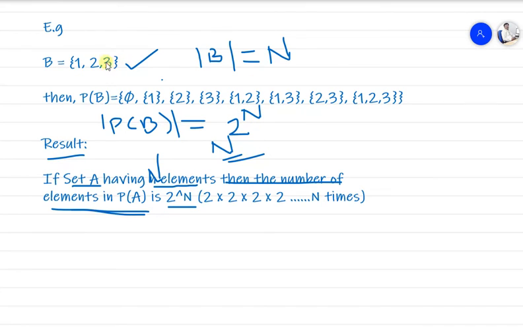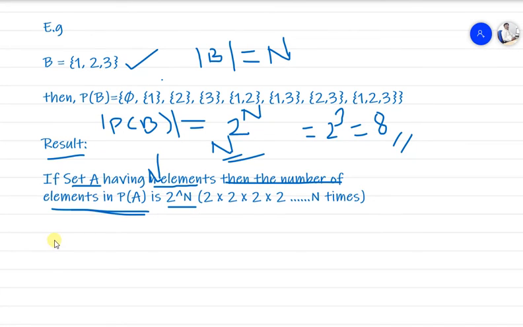So here we have 3 elements, so 2 raised to 3 is nothing but 8. And how many elements will be there in P of B? 8 elements. So this is the formula to find the number of elements in the power set. Getting it?